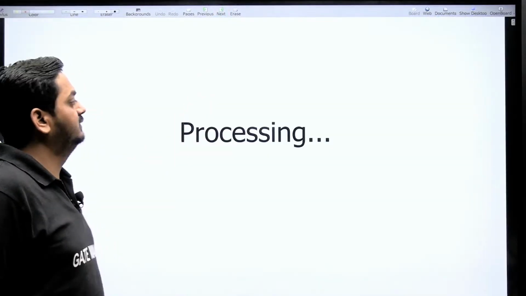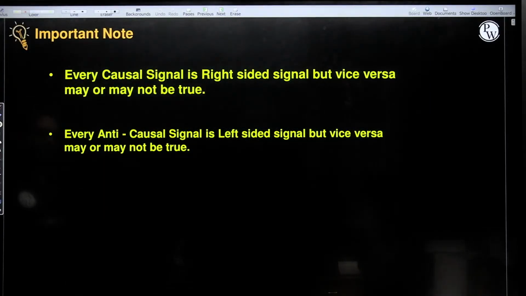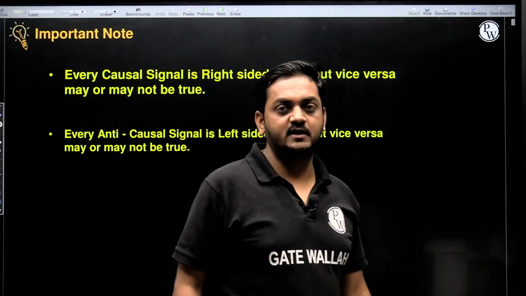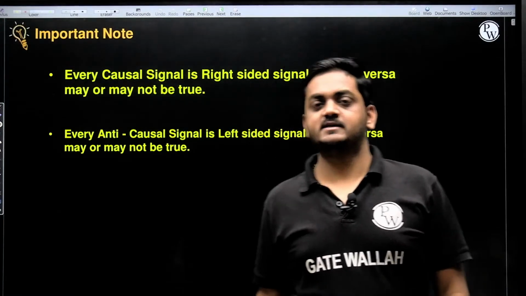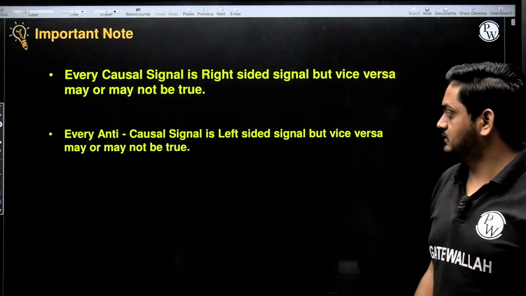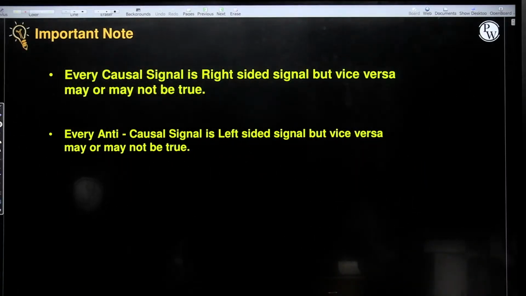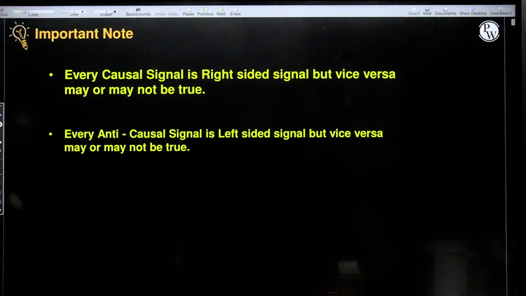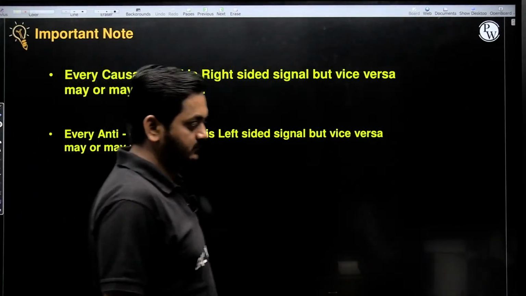So the important conclusions: every causal signal is a right sided signal, but vice versa may or may not be true. That means each and every right sided signal is not always causal. It may or may not be causal. Similarly, every anti-causal signal is a left sided signal, but vice versa may or may not be true. You cannot say each and every left sided signal is always anti-causal.